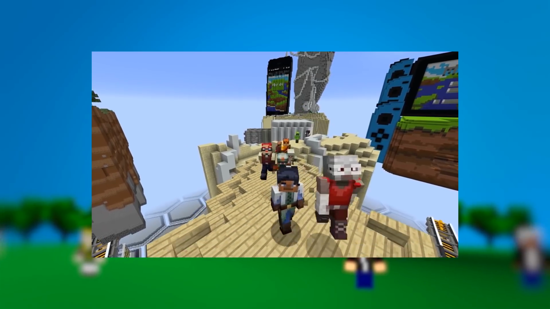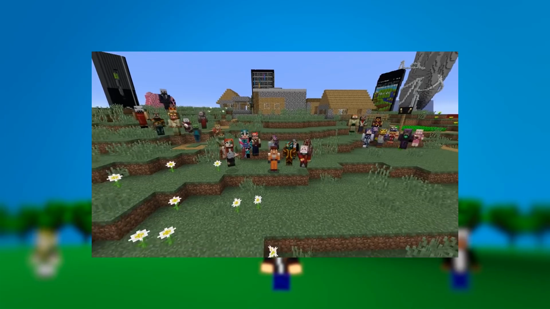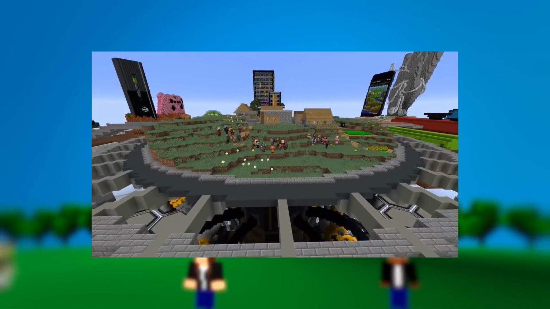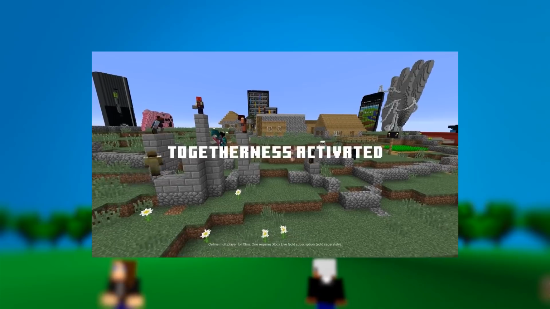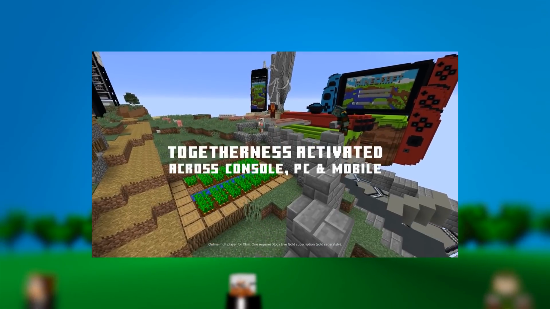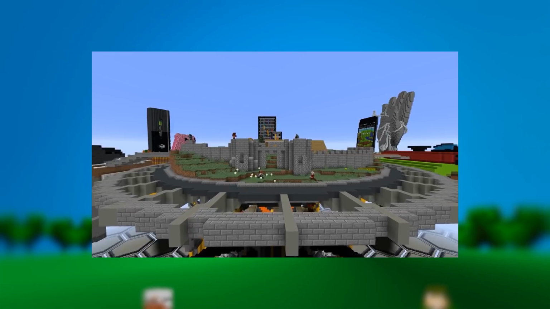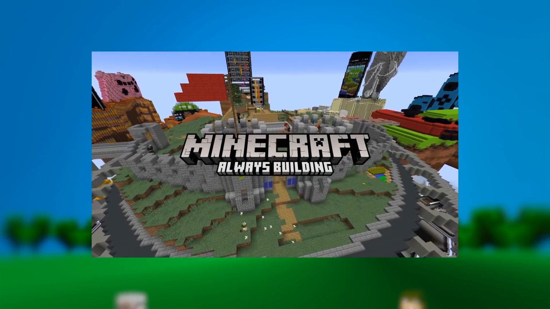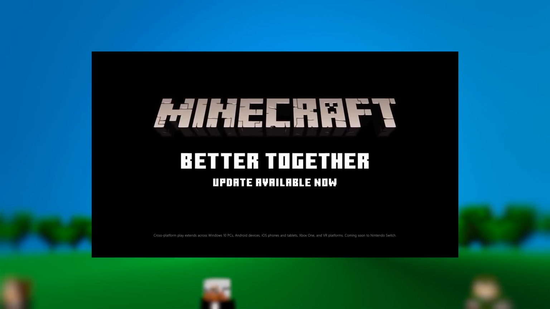It took until the Better Together update to really allow all of these to be able to communicate with each other because they're all coded differently for different systems. With Better Together, you got crossplay amongst all of the various different types of the Bedrock edition, and you basically got feature parity with the Java edition. From then on, any update, say the Update Aquatic, we just got Village and Pillage, and also the Buzzy Bees update. All of those have come out at the same time on Java and on Bedrock. So nowadays, there really is no disadvantage to being on the Bedrock Edition because you get the major updates at the same time.